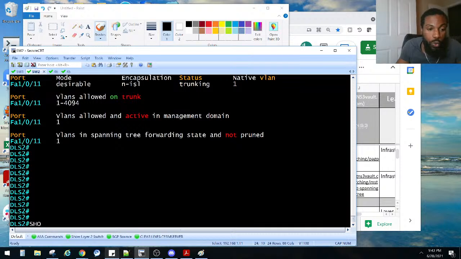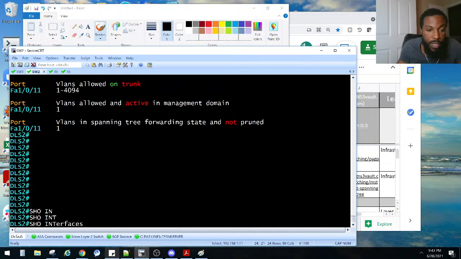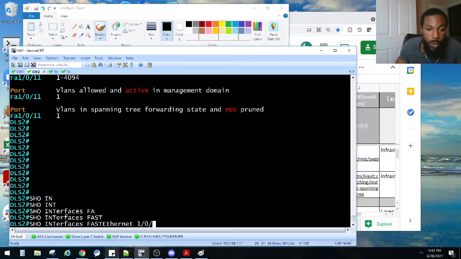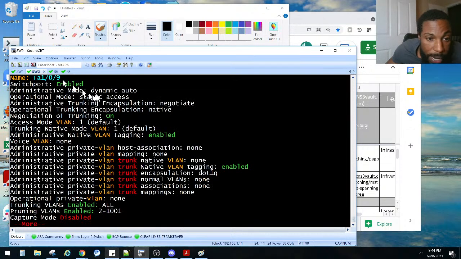Let's do a show interface Fa0/9 switchport. Remember, your interfaces might be different. Right now he is set to negotiate, and it is set to dynamic auto, static access.